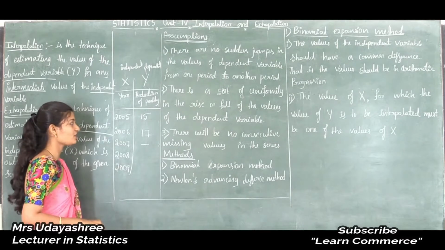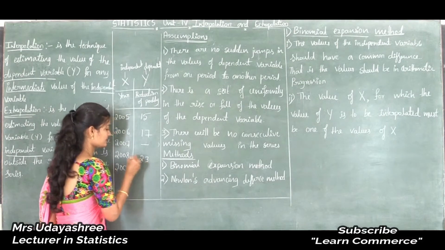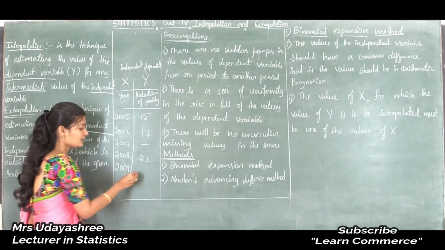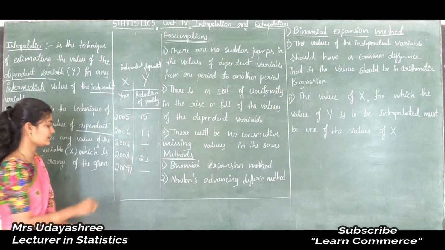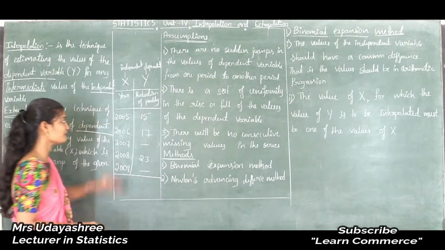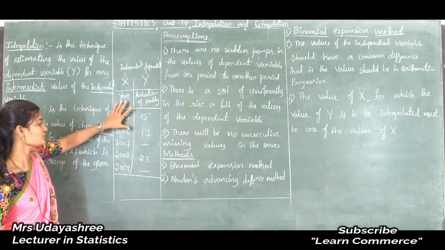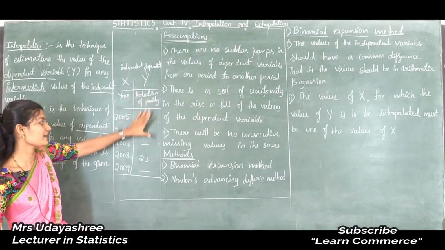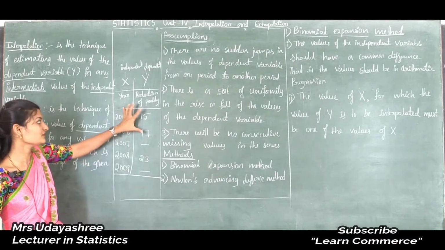Next, in the year 2008 the production of paddy may be 23 tons, and in the year 2009 the production was missed. So this is one set of observations. The first column is year, another column is production of paddy. Years are given and production of paddy is given, and these two values are missed. Okay, this is all about the example.